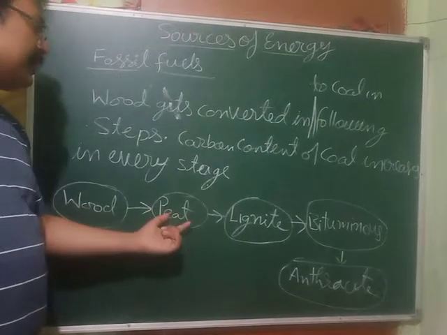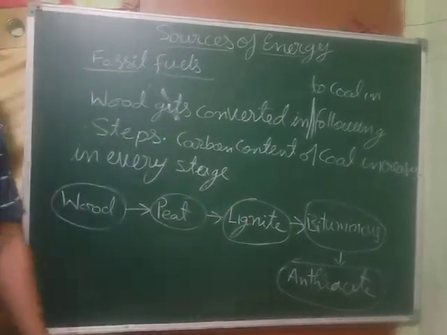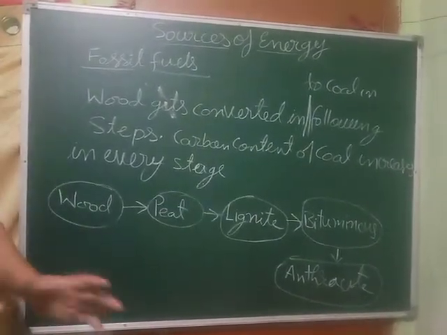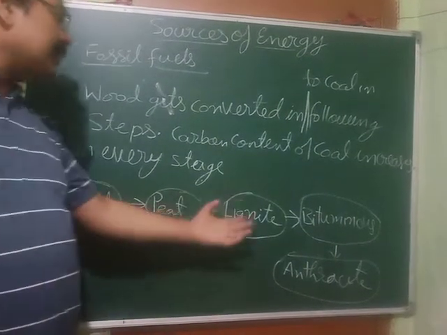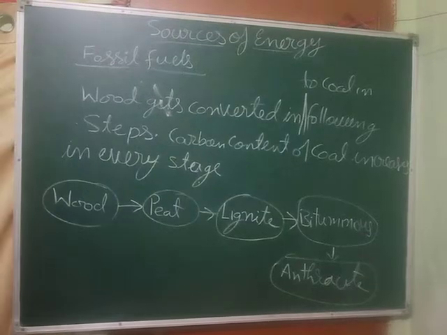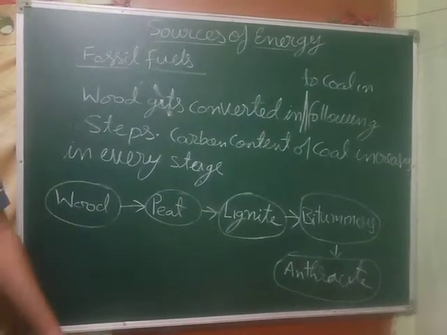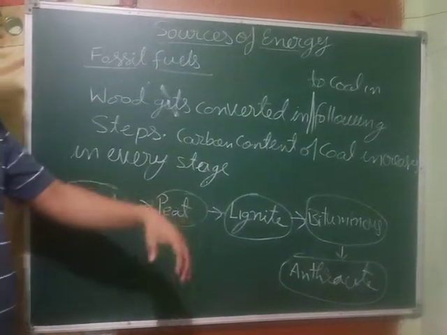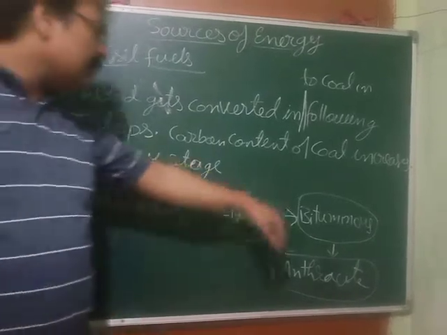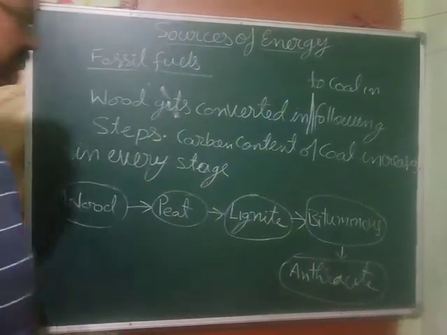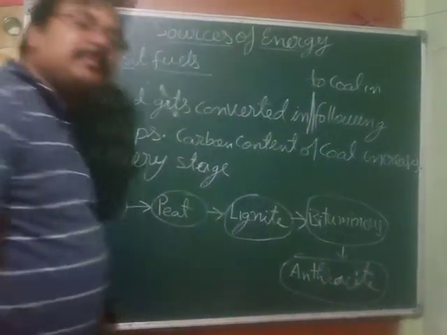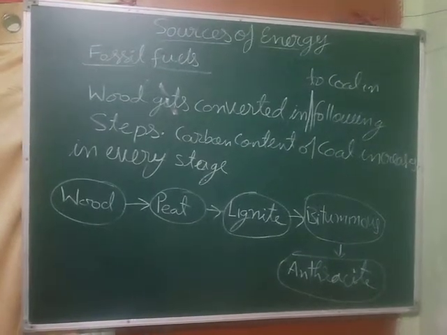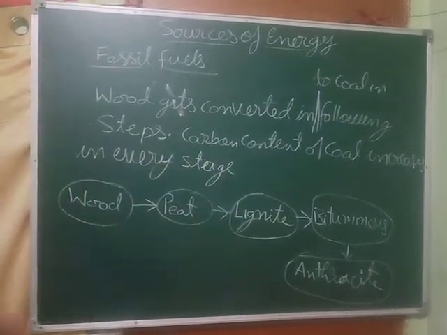Then from peat it gets converted to lignite. Lignite is better coal than peat. It has more carbon content and other elements are reduced gradually. From lignite it becomes bituminous, which has even more carbon content and lesser other elements like hydrogen, oxygen, nitrogen and sulfur, while carbon increases. And then finally we get anthracite. Anthracite is the best form of coal, the best type of coal, which is utilized in industries. Just note down these steps.